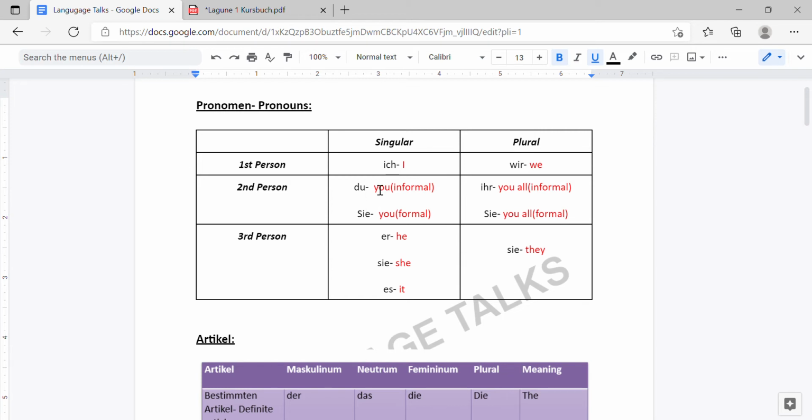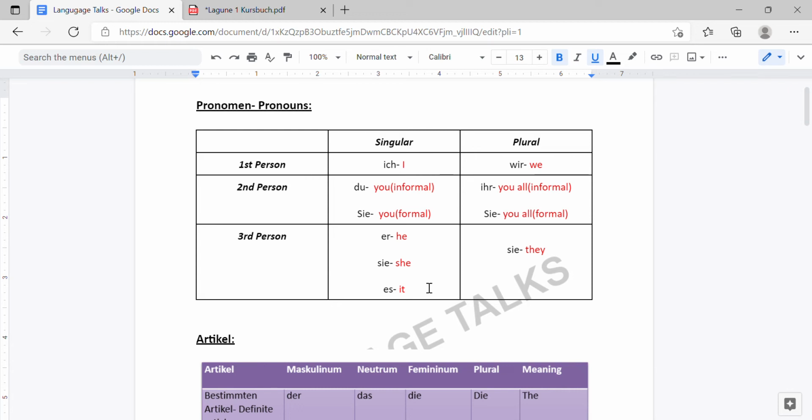Okay. Whereas the same you all, informal, will be ihr, and you all formal, that is the plural form of the singular you, is Sie. Okay, you can see that is the same Sie. Capital S-I-E, it's capital, you have to remember it. It's capital Sie, formal you, and it's a capital Sie. We will be having two more Sie's. It will be initially a bit confusing, but trust me, as you get comfortable with the language, you will be in a position to identify and write the correct sie with a capitalization or not.